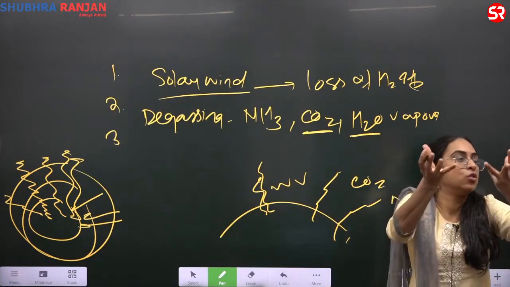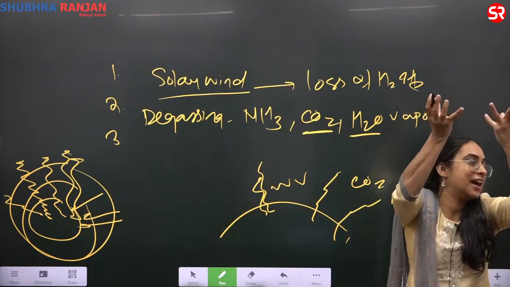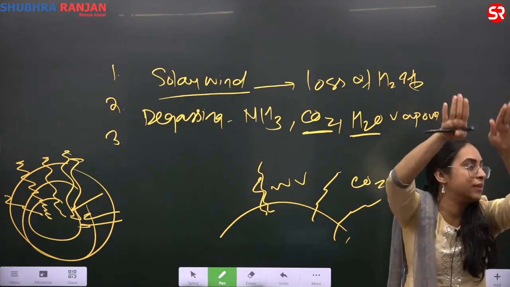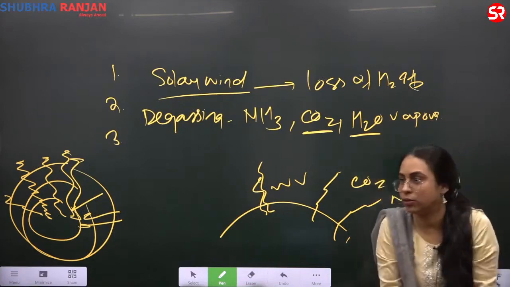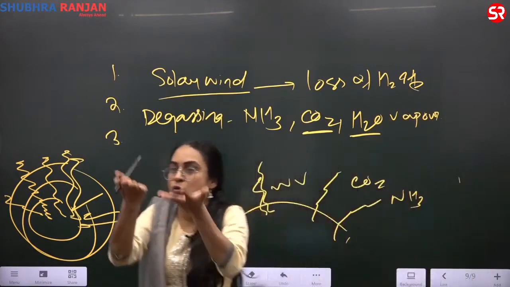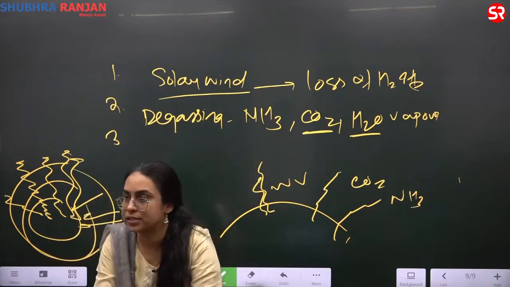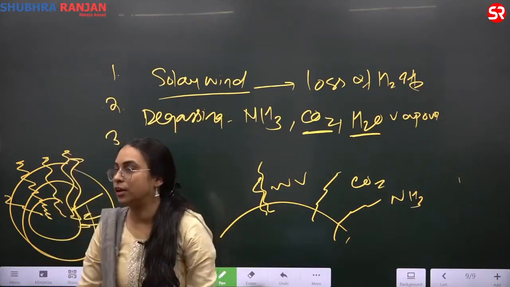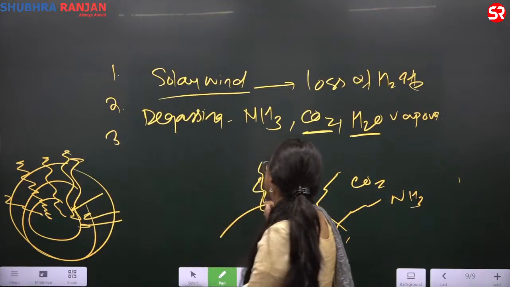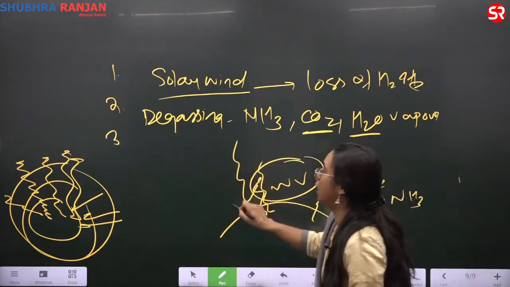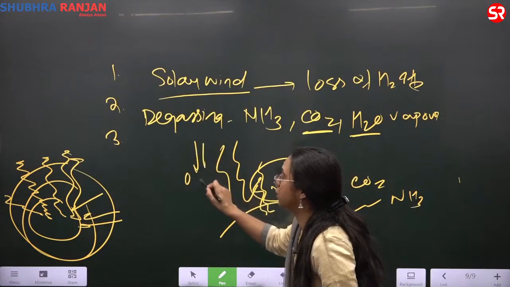As it rises, it cools. As it cools, it will condense and precipitate. Rain starts, this is what happens. Water vapor rises, cools, condenses, and falls down as rainfall.